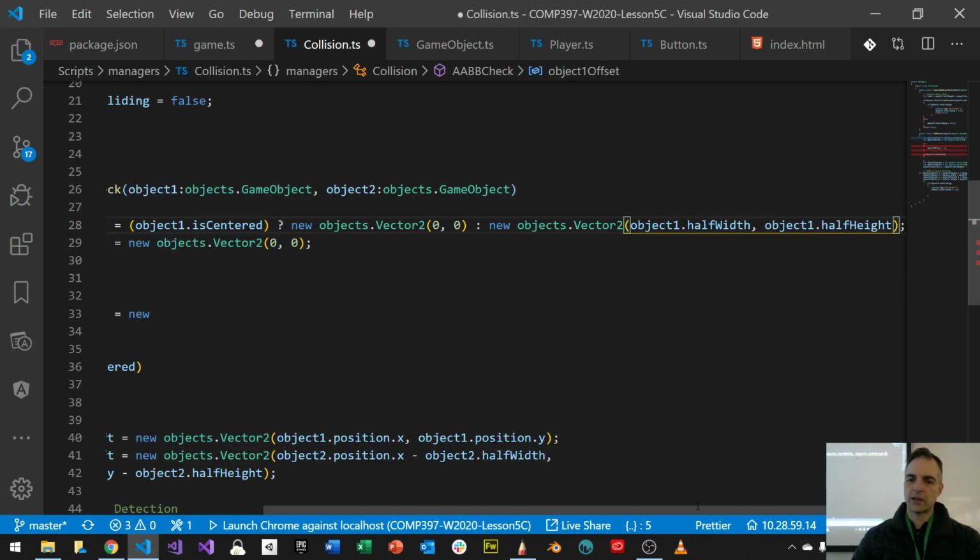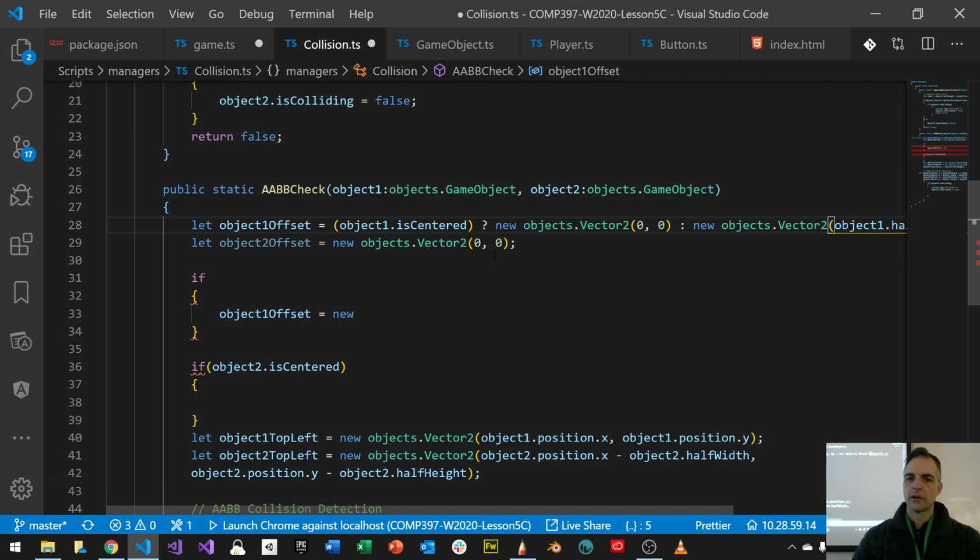So it's either going to be 0 if the object is not centered, otherwise give it this. And why? Because my default is not centered.